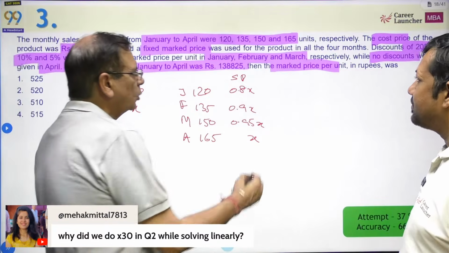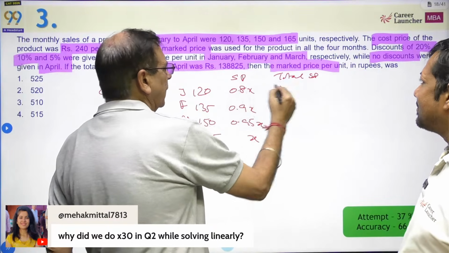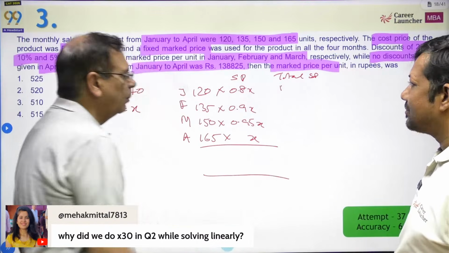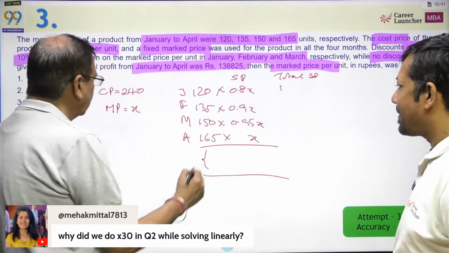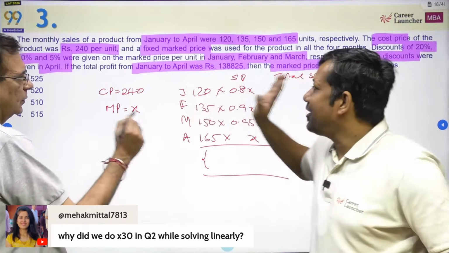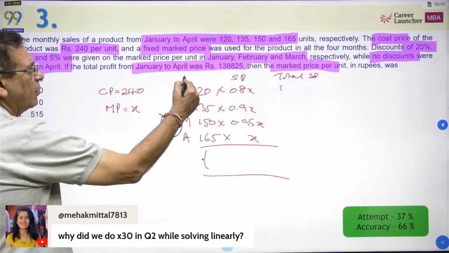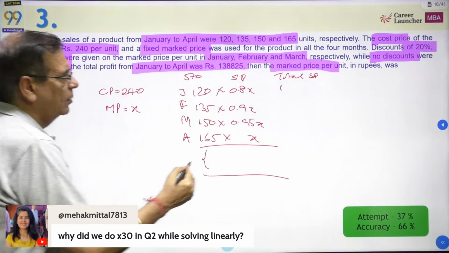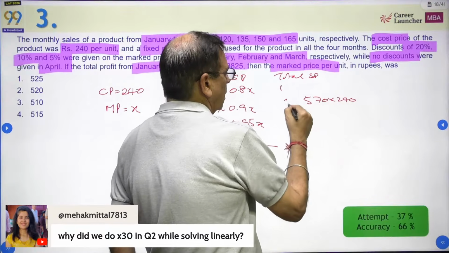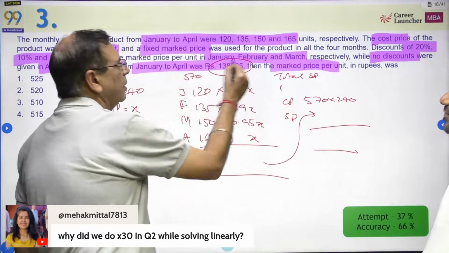So, okay. So what is the total selling price? 120 into 0.8. So it will be this into this. There is a total selling price. You add the total selling price. So you'll find the total selling price out here. What is the total cost price? Total cost is the summation of all the quantities into 240. So 270 plus 300, 570. The sum of all these is 570. So there are 570 units. So total cost price is 570 into 240. Total selling price is what we will calculate from here. The difference of the two is this thing.